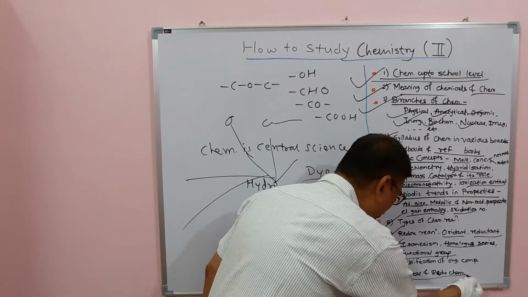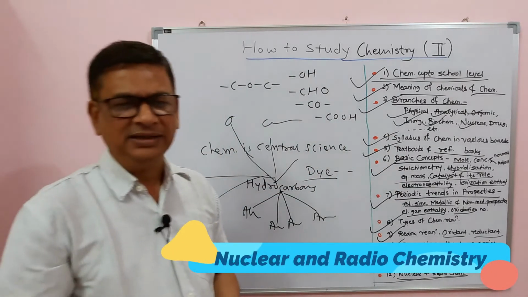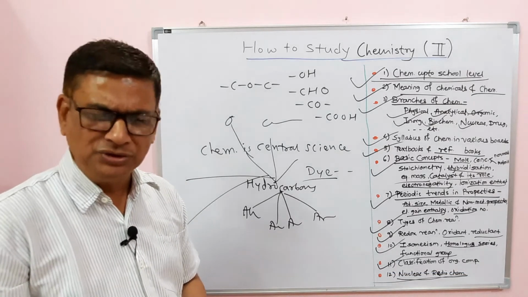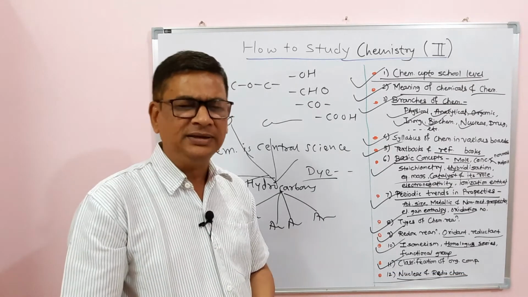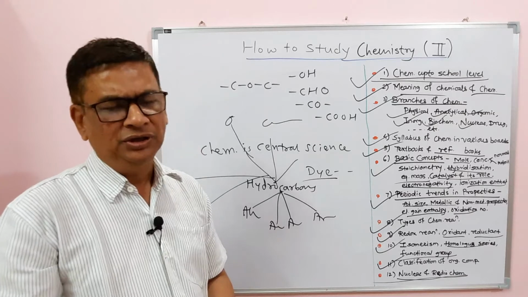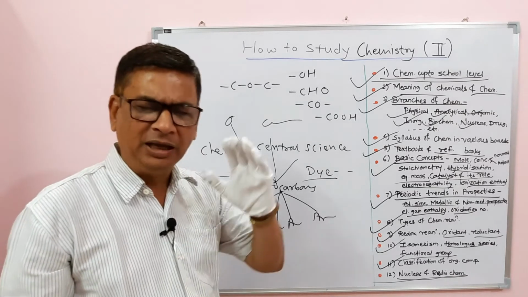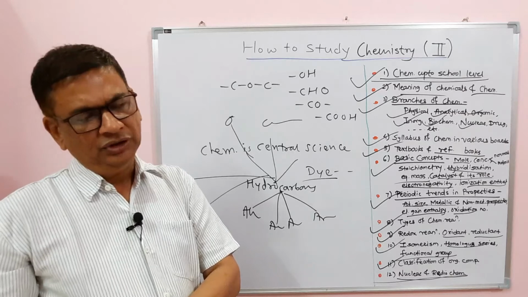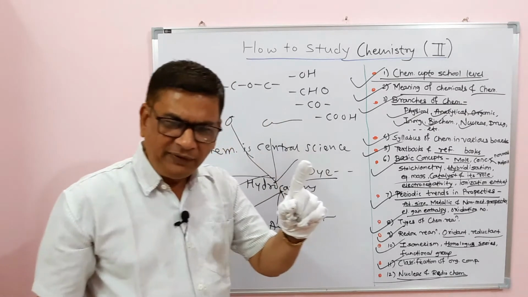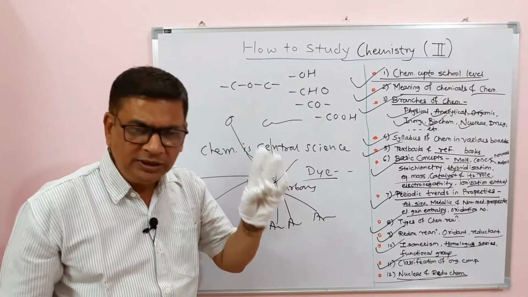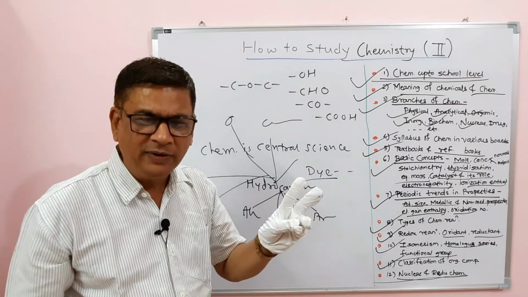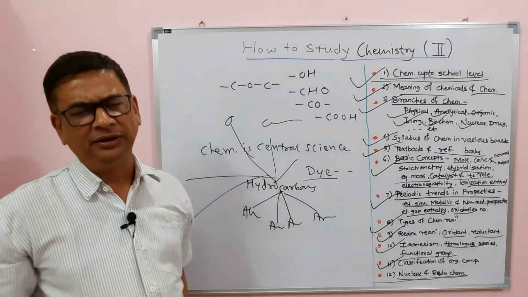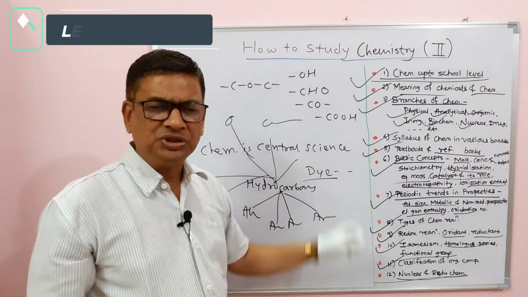Students should know nuclear and radiochemistry. That is the topic related to the nucleus, the particles in the nucleus called nucleons, that is neutrons, protons, etc. These are called nucleons, subatomic particles. Chemical reaction is different, nuclear reaction is different. Nuclear reaction mainly covers radioactivity, nuclear fusion, nuclear fission, types of radioisotopes and their uses. All that is studied after 10th standard in 11, 12 especially, and the students should know it.